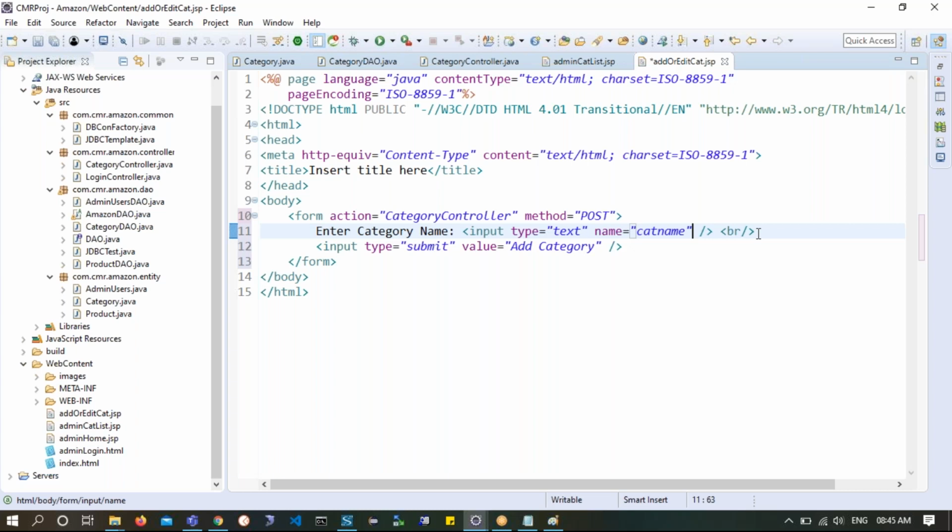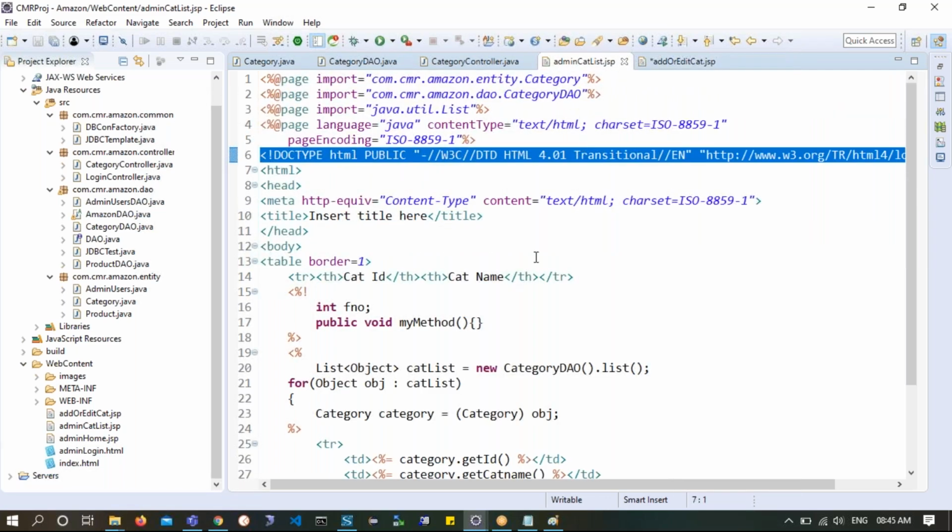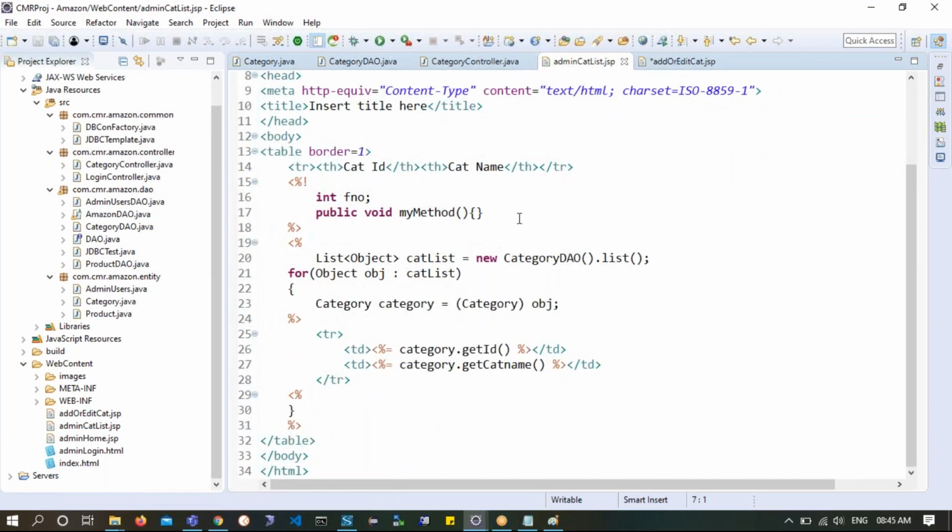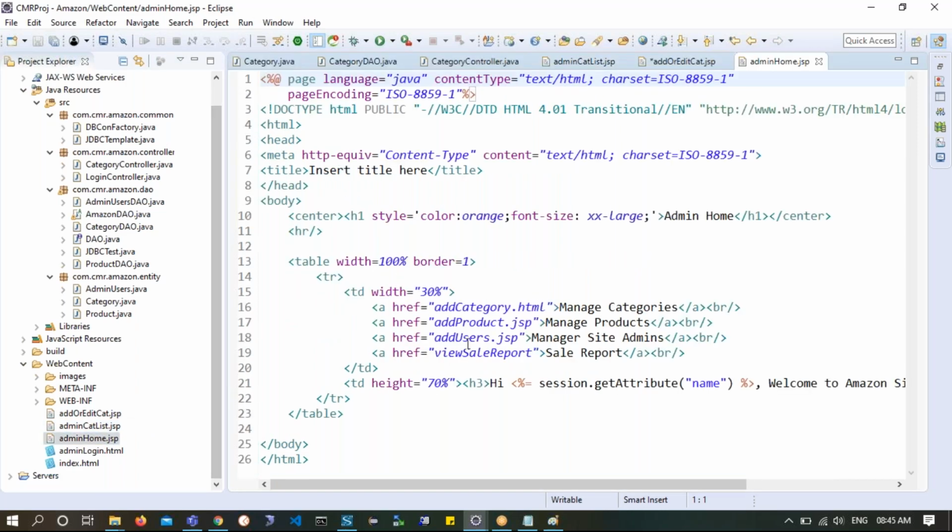Now you see this, I have an add cat list.jsp page where I'm trying to showcase this one. I'll try to bring the same kind of attire or structure that the admin page has. So where is admin home.jsp? So here it is. He has got manage categories, which is taking to add category.html, right?